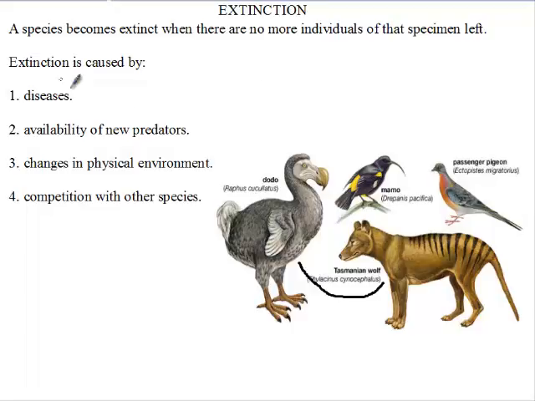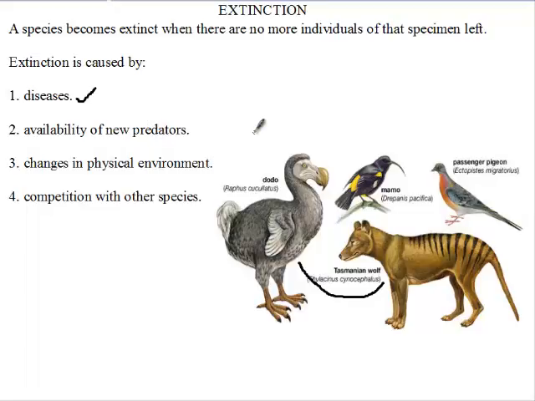Now, extinction could be caused by diseases. Let's say a disease particular to that species comes and then wipes out the whole population of that organism. Availability of new predators: those organisms could be fed on by other organisms, or they could be killed for specific purposes, and that could also result in extinction.